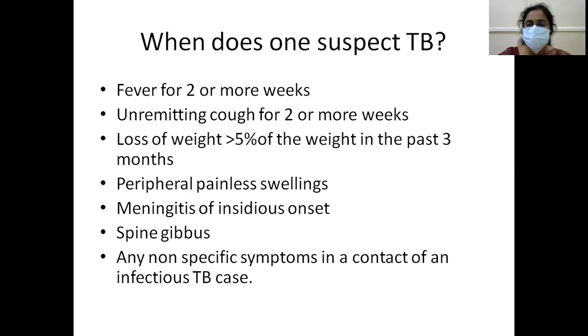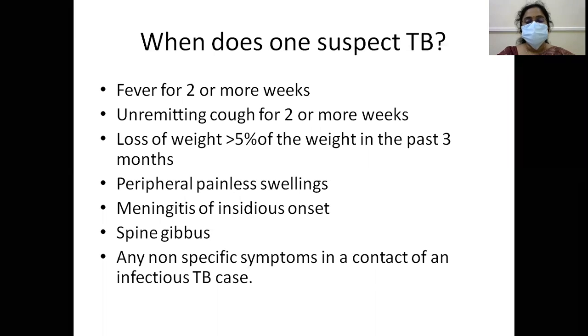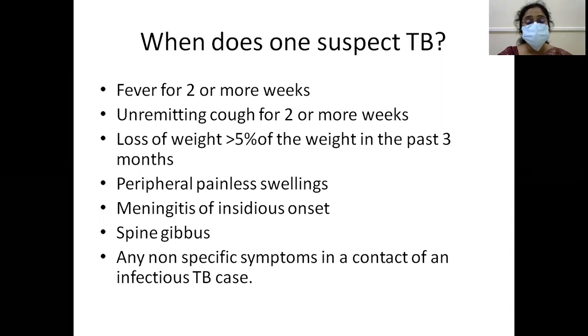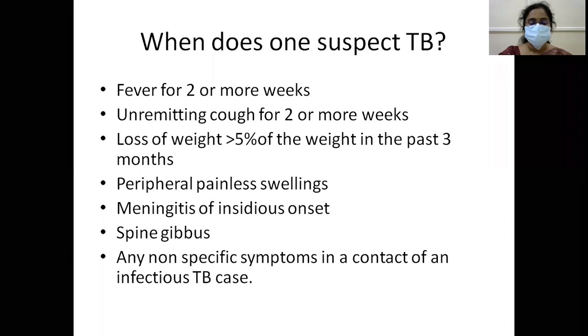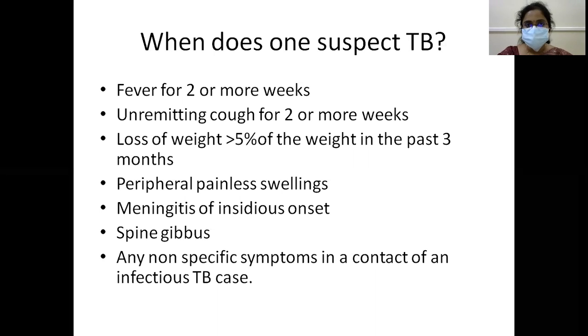If any of these are present in the child, it should ring a bell in your mind that it could be a TB case.